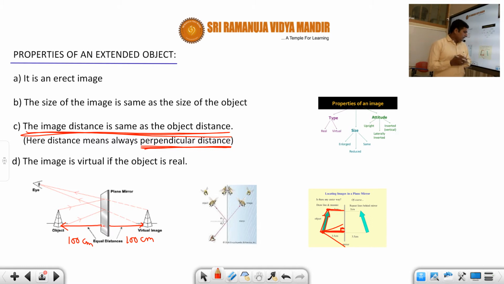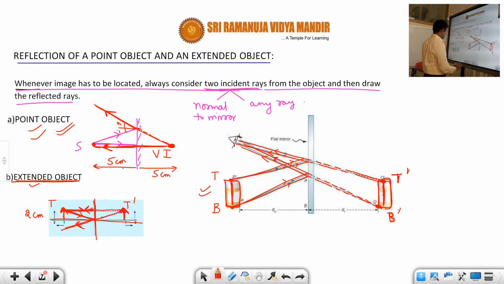Otherwise there will be many problems where we'll make mistakes, particularly in measuring the distance. We'll take some other distance and then we'll calculate and get a wrong answer. So we should always keep in mind that distance means perpendicular distance. Okay. So that is the third property, that the image distance is the same as the object distance. And whenever we say distance, it means perpendicular distance.